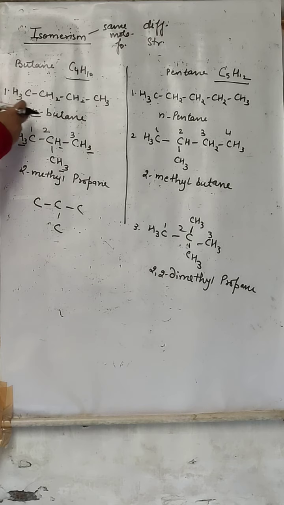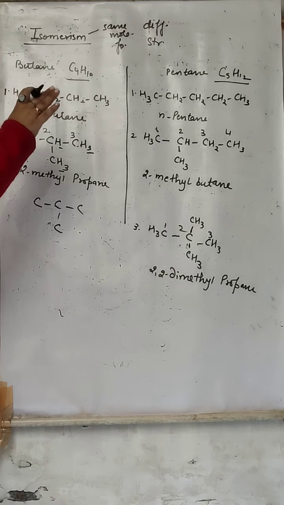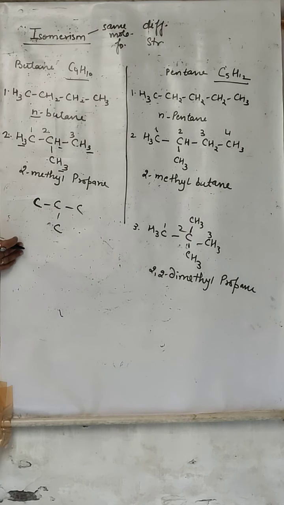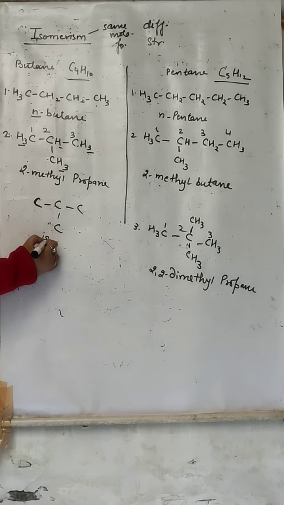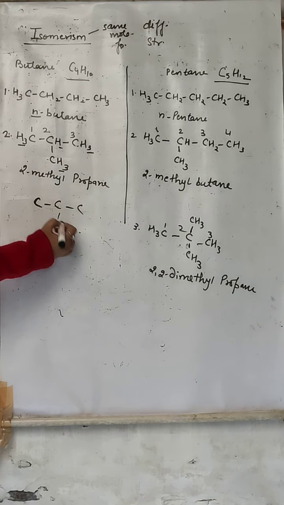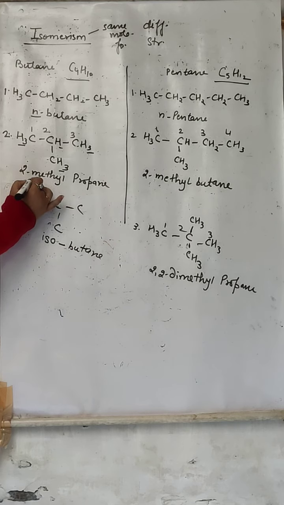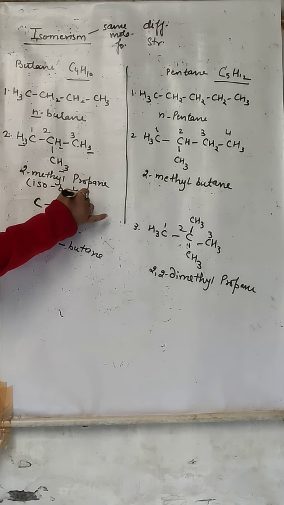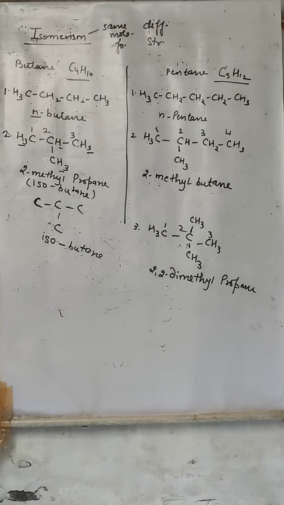Now what are the common names? For butane, there is no common name; butane is an IUPAC name. For the common name, when one carbon is attached to 3 other carbon atoms, we put the word iso, and then the number of carbons. How many carbons? 4, so but, and all the single bonds, ane. So its common name will be isobutane.